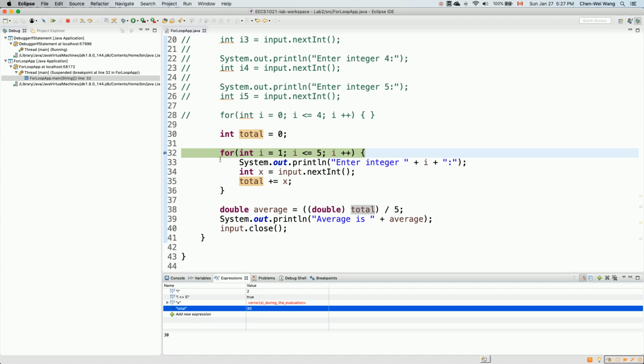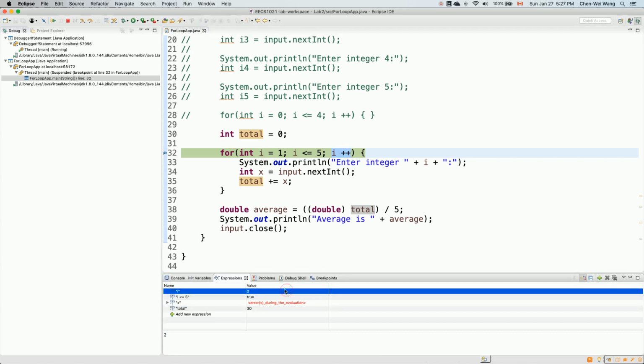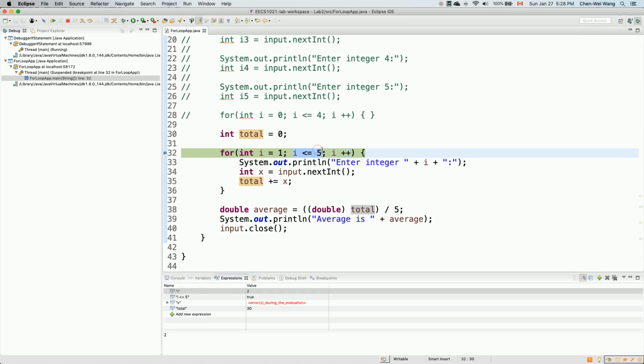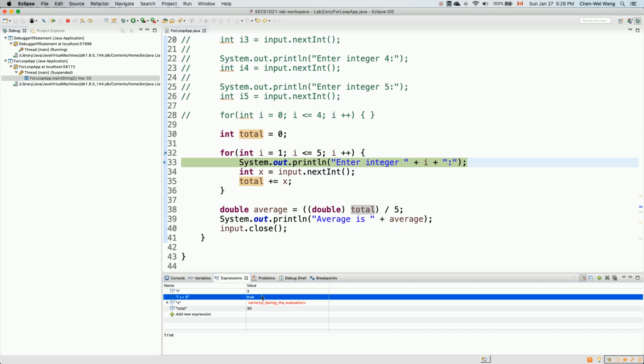So now we are back to the header again. So now what's going to happen again is it's going to increment the value for I at the end of the iteration from 2 to 3. And then 3 less than or equal to 5 is going to give me true, right? So now if I try to step over again, you can see 3 over here for the I after I++, and 3 less than or equal to 5 is still good.